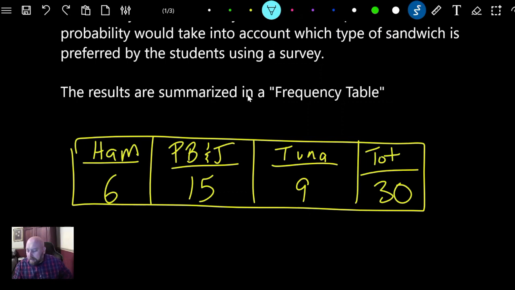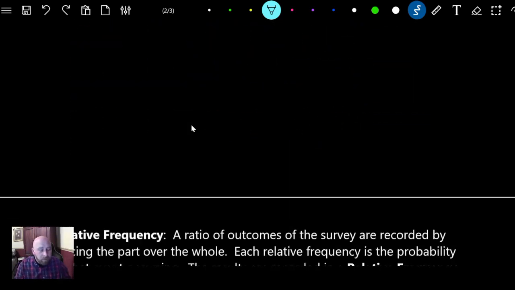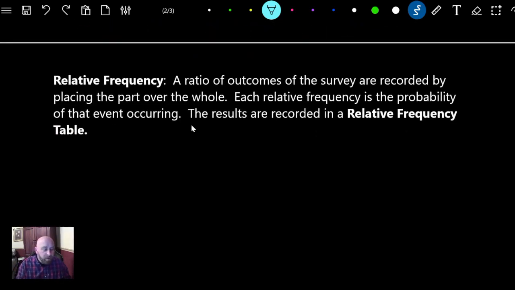Well, what we want to do with that information is figure out what the probability is that each one is going to choose. So let's say a new kid comes to the school and we want to know the probability that he's going to like ham, for example. This is called relative frequency. What you do is you take a ratio of the outcomes of the survey and record it by putting the part over the whole.